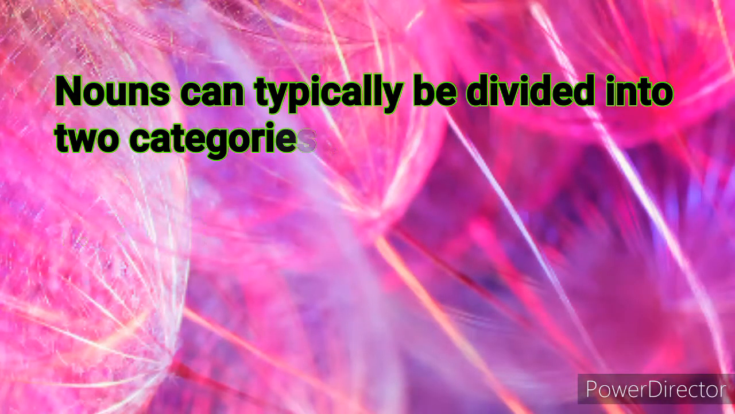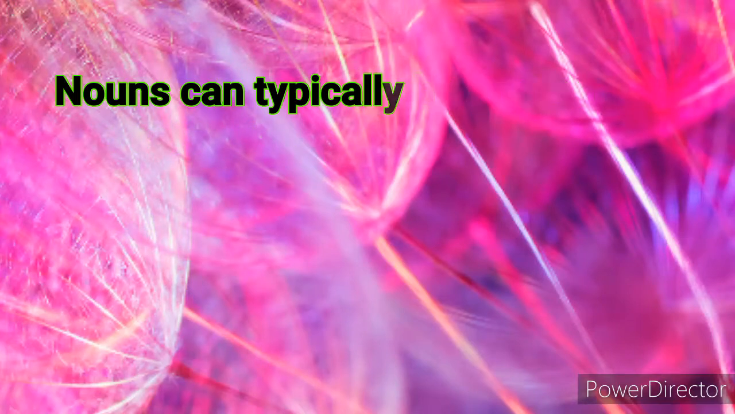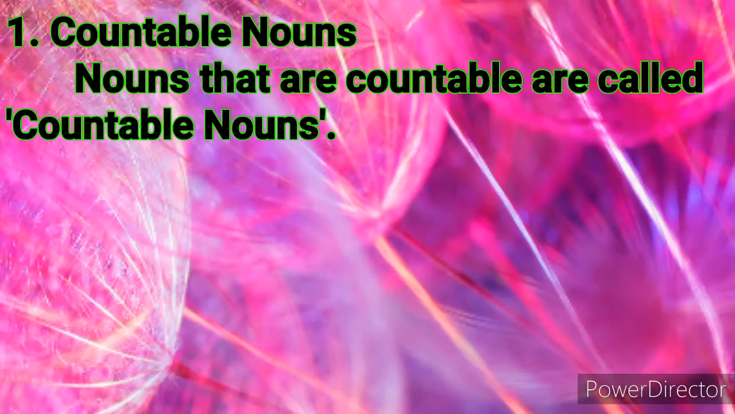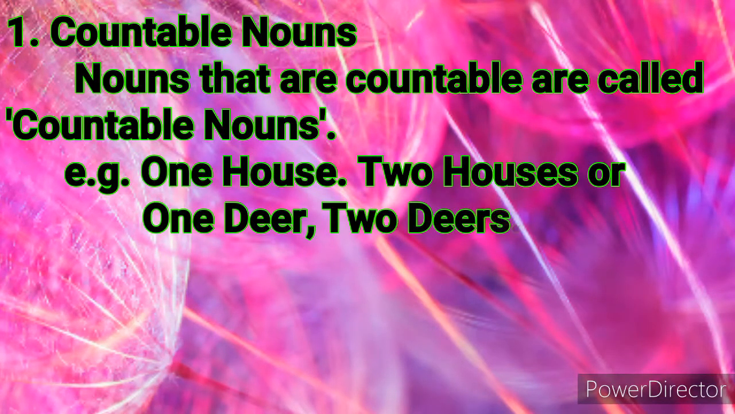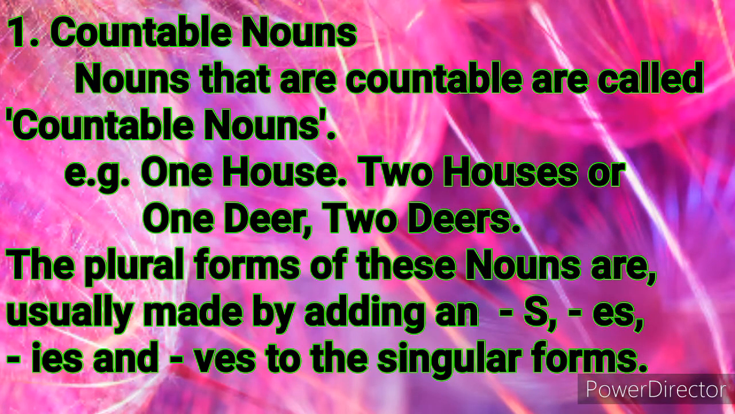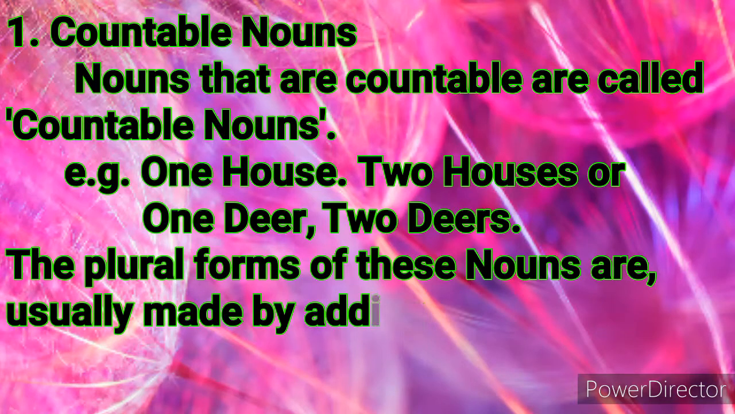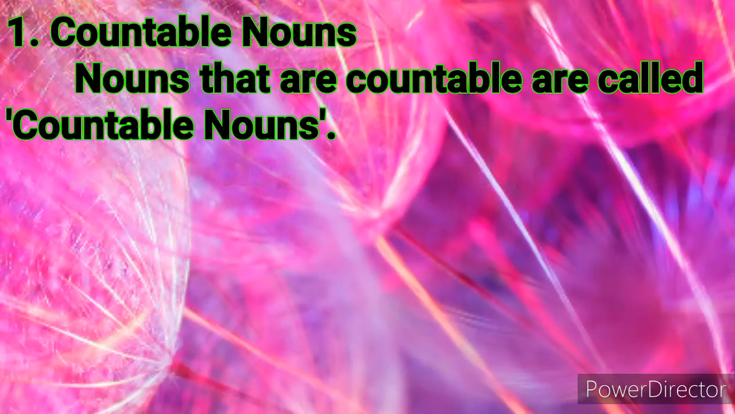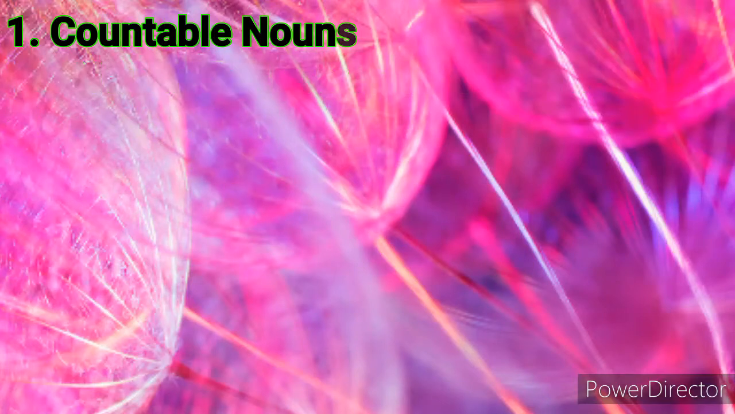In this way, a noun can be topically divided into two types. In countable nouns, the meaning of a countable noun is: nouns that can be counted are called countable nouns. For example, one house, two houses, or one desk, two desks. When we convert from singular to plural, the plural form of these nouns is usually made by adding s, es, ies, and ves to the singular forms.